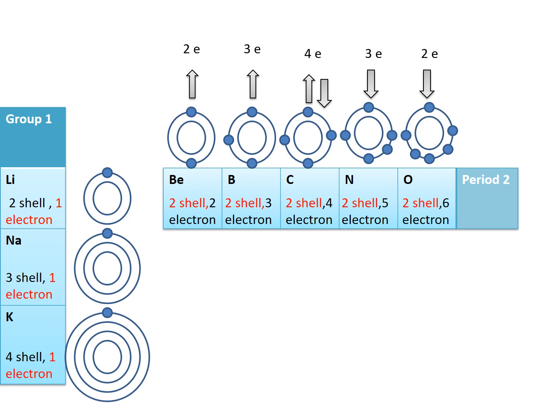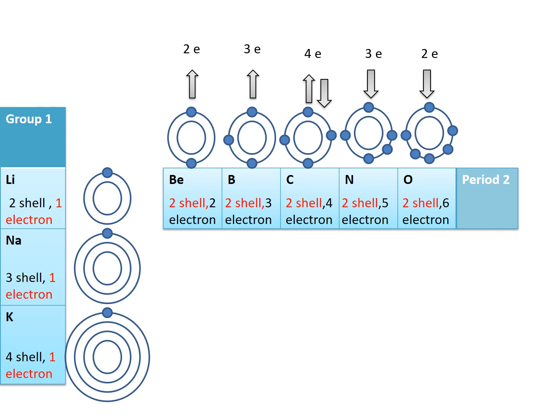So in the period, the valency increases from 1 to 4, and then from 4 it decreases to 1. When going from left to right, there is an increase in the valency and then a decrease in the valency.